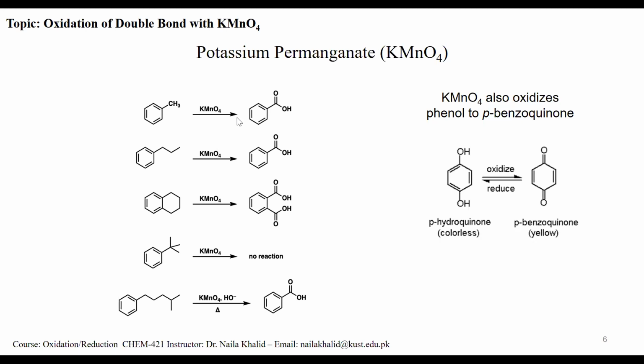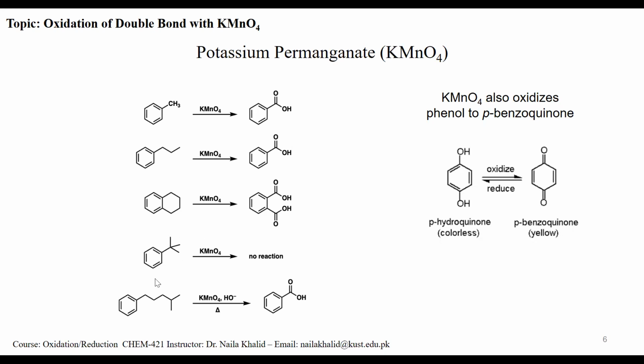Let's see some examples. This is toluene. When potassium permanganate is treated with this one, this carbon hydrogen bond is oxidized, and you get benzoic acid. Similarly, this is n-propylbenzene. This carbon hydrogen bond is oxidized and you get again benzoic acid. In this case, this carbon hydrogen bond is liable for oxidation and this is also liable for oxidation. So you will get this phthalic acid. So you get this oxidation due to the carbon hydrogen bond. This is weak, near to this one, alpha to this.